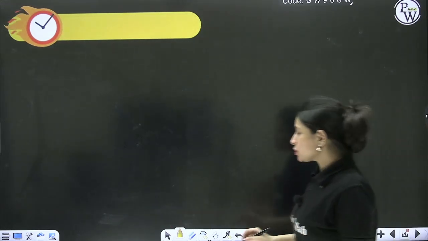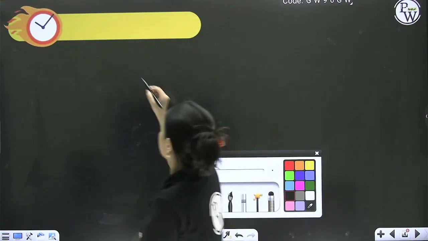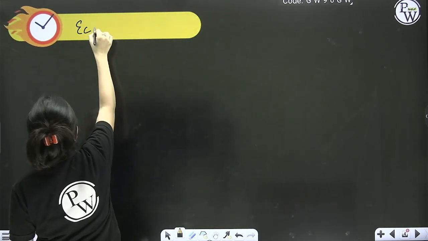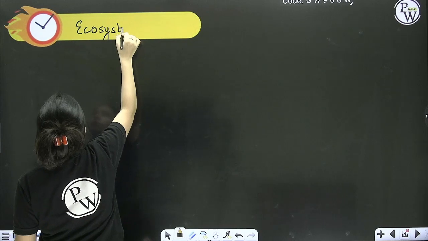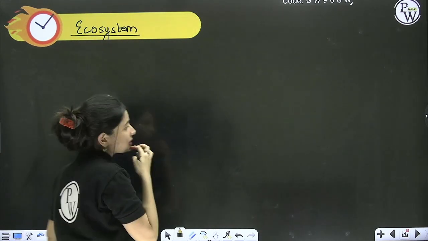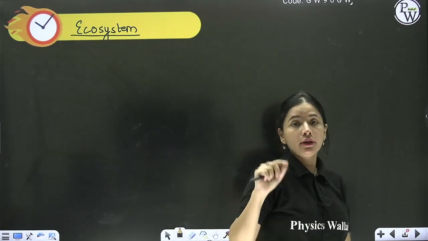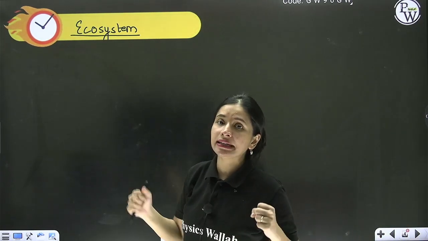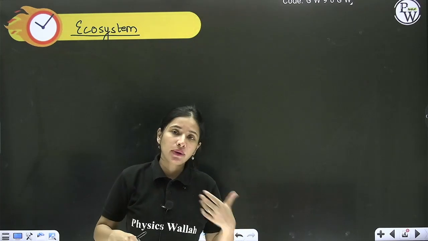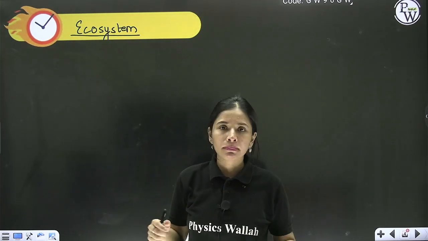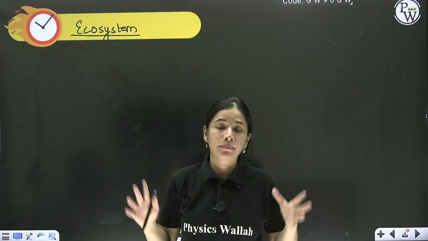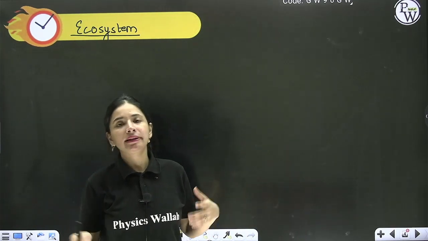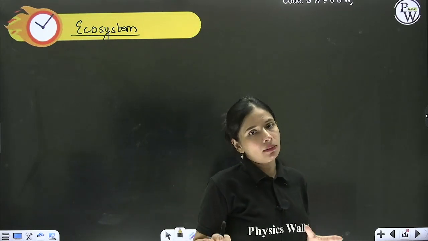Basically, beta, first of all, you should know what is ecosystem, the name of the chapter itself. So, if you remember the last chapter, organism and population, beta, then ecosystem is a level of hierarchy of ecology where different communities interact with each other due to energy flow, productivity, decomposition, nutrient cycling, etc. Or simply you can say that ecosystem is the interaction between the biotic and abiotic components, right?